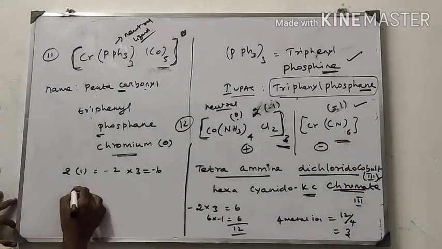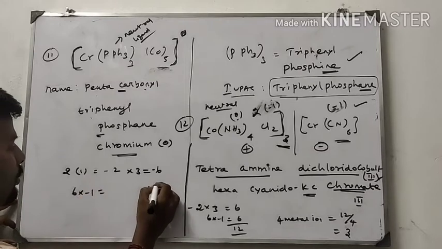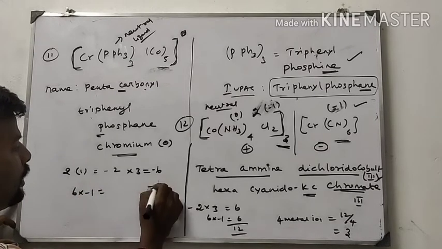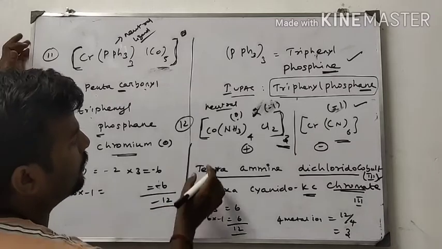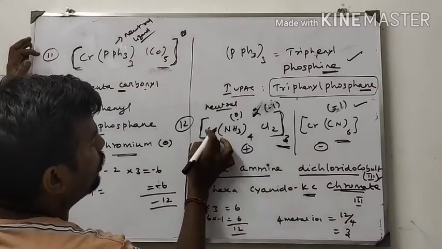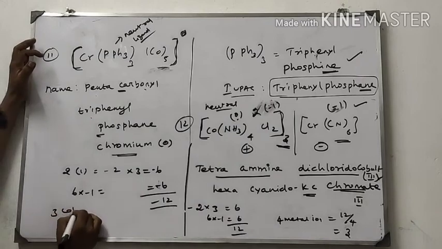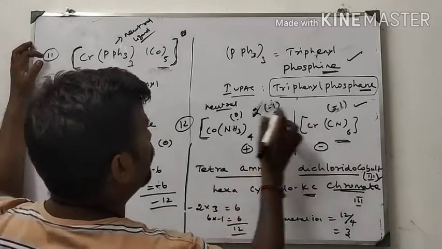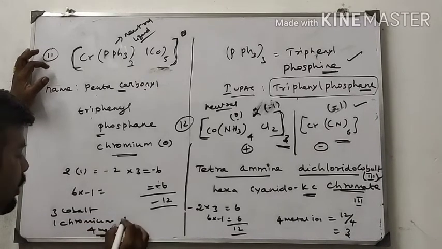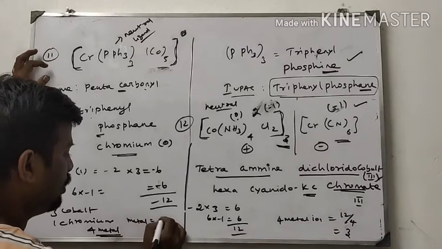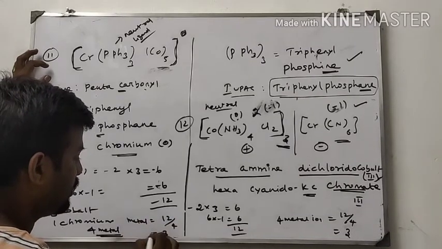Therefore 6 into minus 1 equals minus 6. Totally minus 12. How many metal cations are present? 3 cobalt, 1 chromium. Therefore, 4 metal ions. So we divide 12 by 4 equals 3.